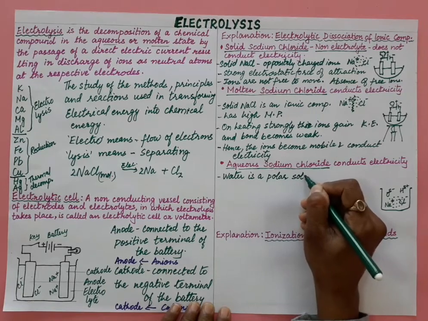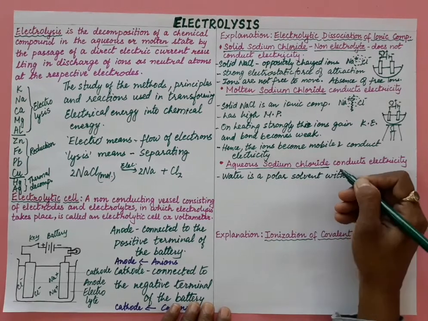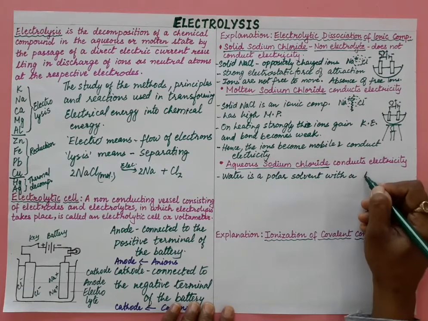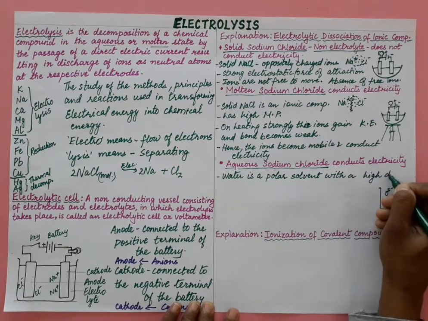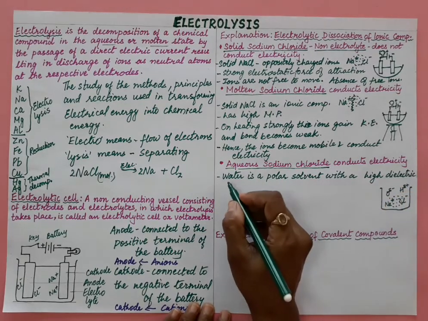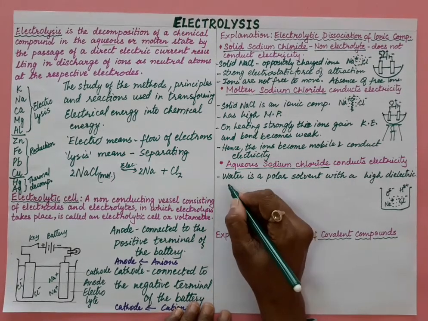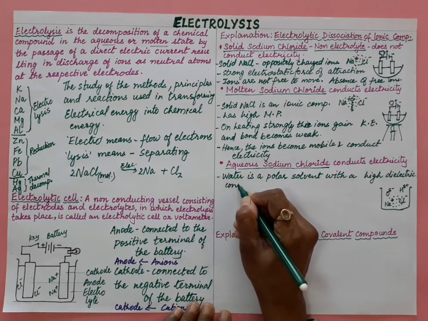Polar solvent means having a high dielectric effect. High dielectric effect means the molecule has partial positive and negative charges developed on it.